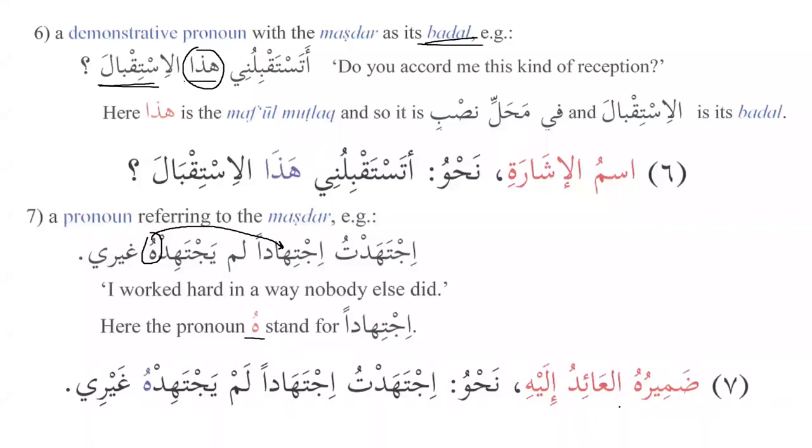And in Arabic, what do we say? Damiruhu al-aidu ilayhi. And there is a pronoun that refers back to the masdar itself. For example, ijtahadtu ijtihadan lam yajtahidhu ghayri. So who is basically coming back or returning to the masdar.